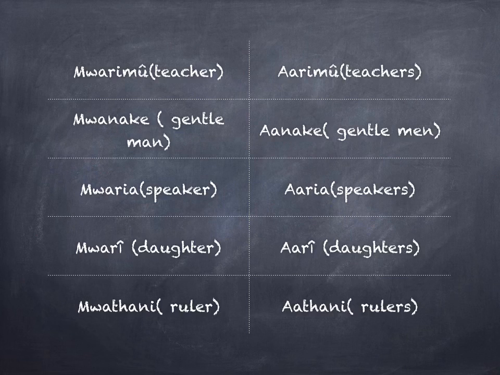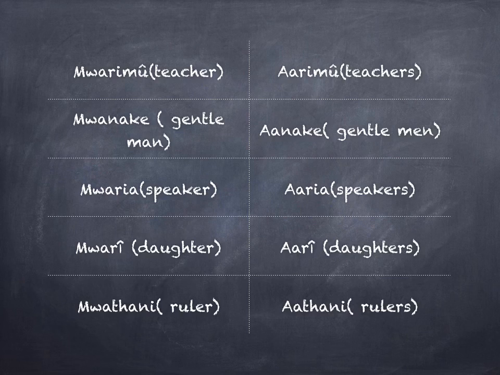Mwalimu means one teacher. Alimu means many teachers. Mwalimu singular, alimu plural. Mwanake means gentleman, while gentlemen become anake. Mwanake singular, anake plural.